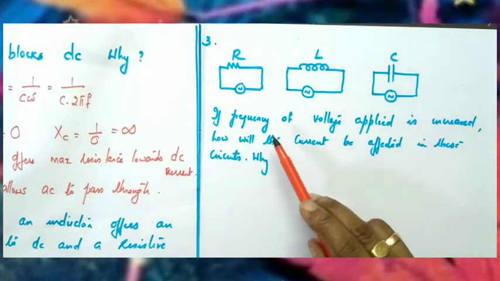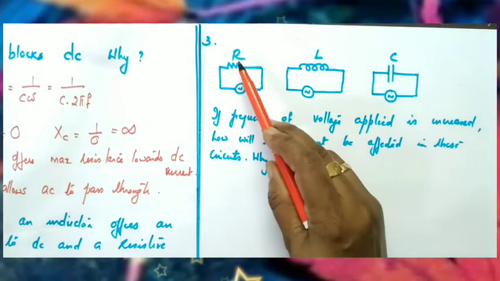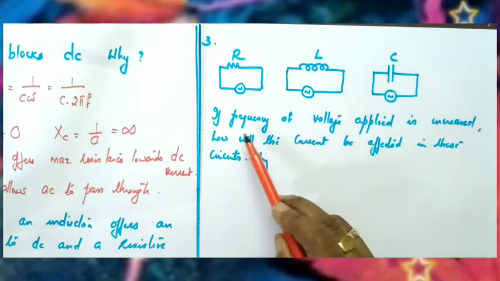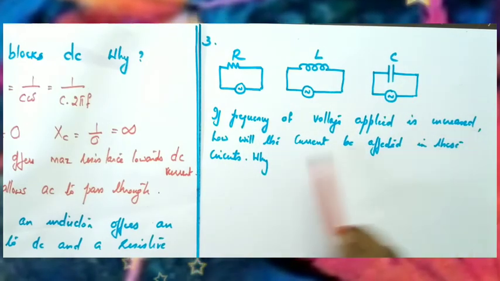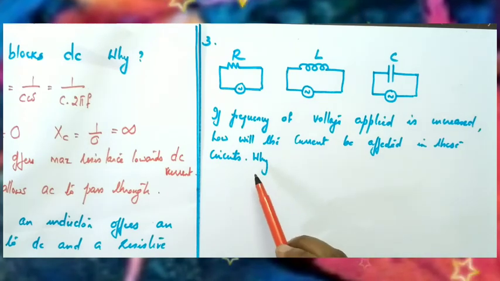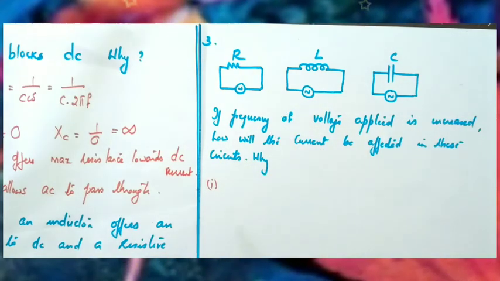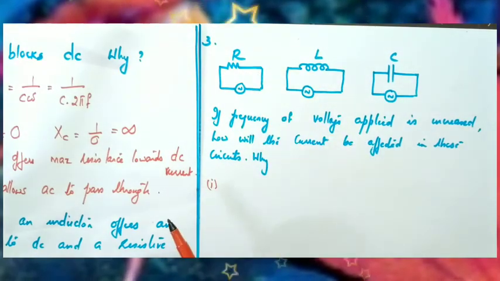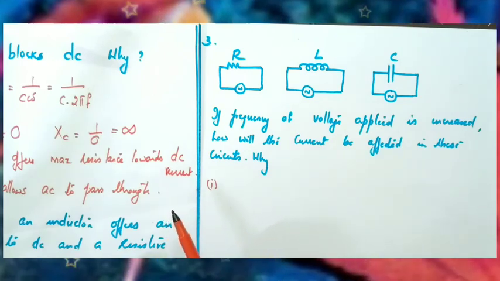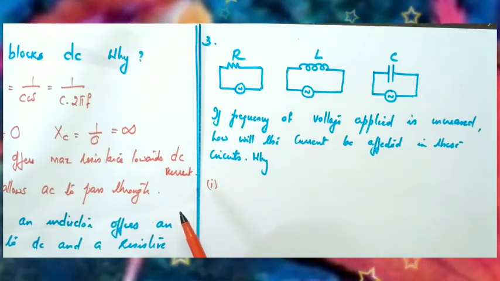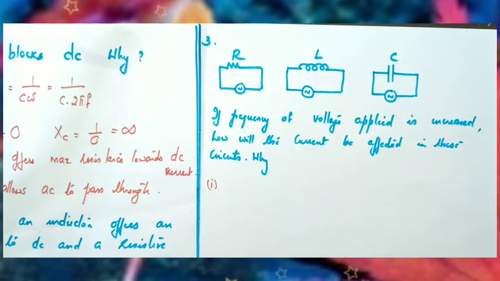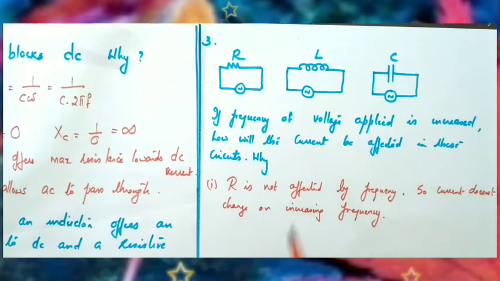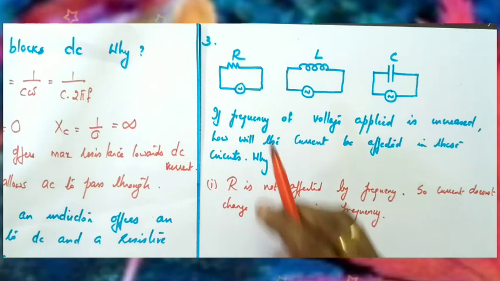Next one: three circuits are given. First one, AC is connected to resistance, second one, AC is connected to inductor, third one, it is connected to capacitor. If frequency of the voltage applied is increased, how will the current be affected in these circuits? If frequency is increased, is there any direct relation between frequency and resistance? No, resistance is not affected by frequency and hence current does not change on increasing frequency. That is the answer of the first one.